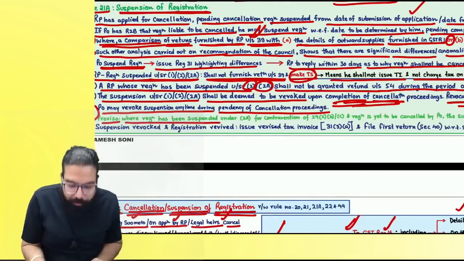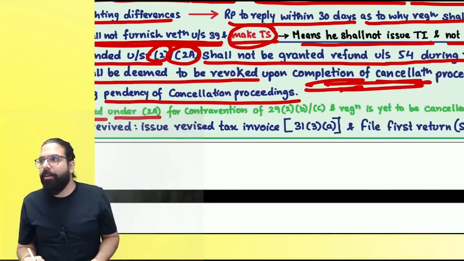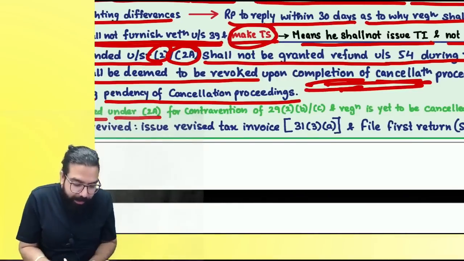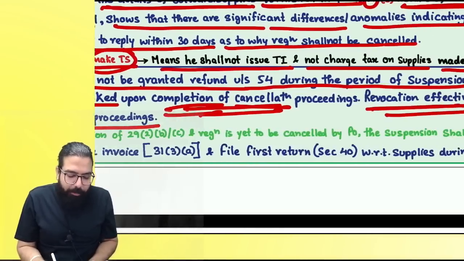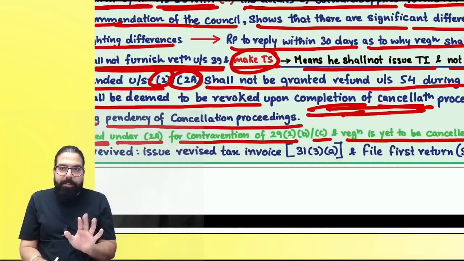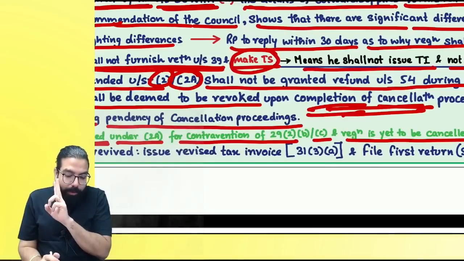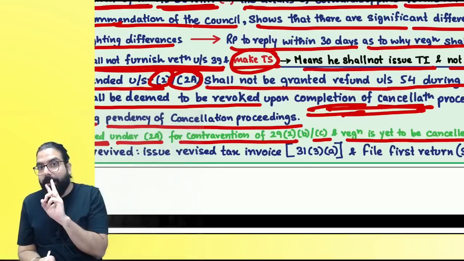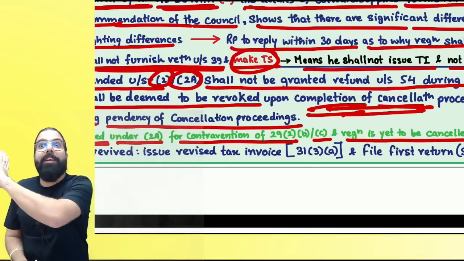When registration has been suspended under 2A, what is 2A, everyone? Automatic suspension, because of anomalies. Then they are telling: where registration has been suspended under 2A for contravention of section 29 2B or C, and registration is yet to be cancelled. Registration is suspended. Why? Because you have not filed your return. 29 2B and C talk about the return of composition person and normal person. You have not filed your return, registration is suspended, yet your registration is not cancelled.